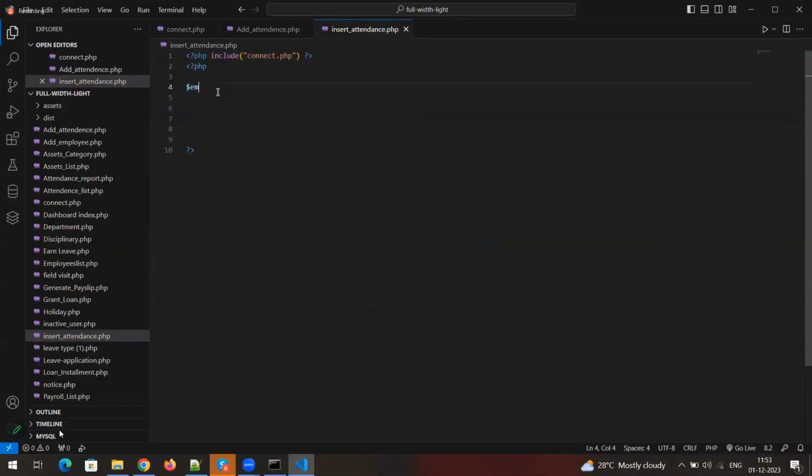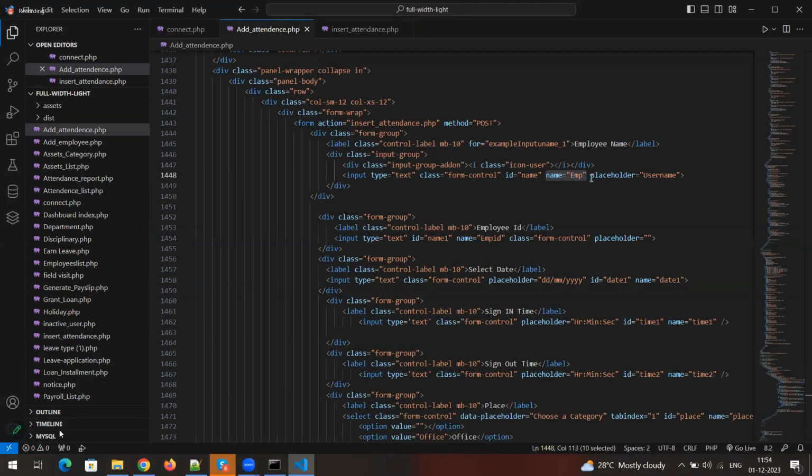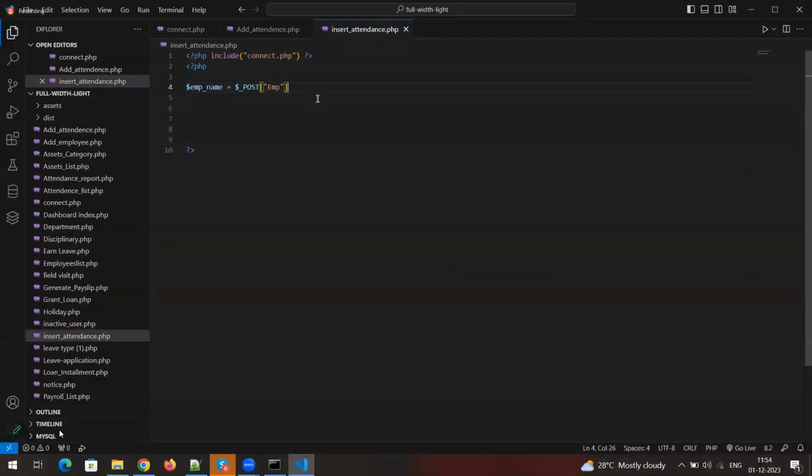Okay, fine. So let me create a variable first, employee name. Here we need to use the method, which means the post method. Within the square brackets, we need to use the particular name attribute value. So for the first field, employee name, we have the name attribute value called EMP. Whatever value you give in the name attribute, that one only you need to use here. You can create any variable name; for the first field I am giving it as employee name.